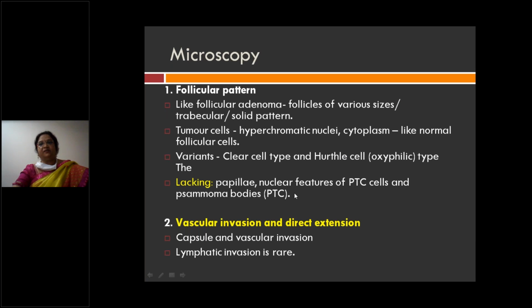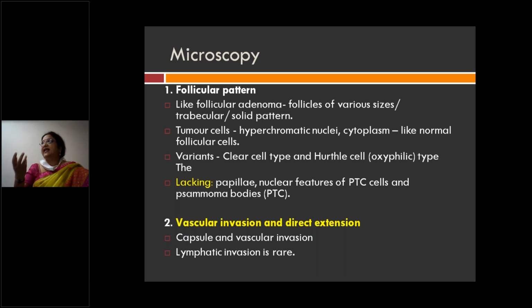You can see that predominantly it is a follicular pattern. In follicular carcinoma, like adenoma, you have microfollicular, macrofollicular, trabecular, and solid arrangements. Tumor cells are usually hyperchromatic. Cytoplasm is similar to other follicular cells. There are different variants of follicular carcinoma: clear cell variant, and Hürthle cell or oxyphilic variant, which has cells with abundant granular eosinophilic cytoplasm. Here you do not have papillae, you do not have the nuclear features of papillary carcinoma, and you do not have psammomatous calcification.